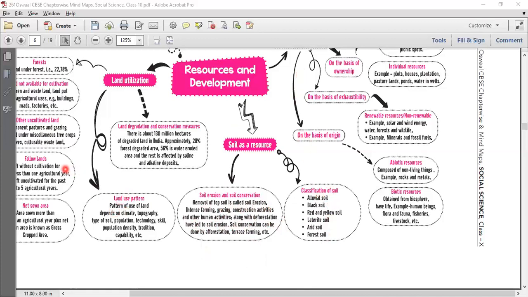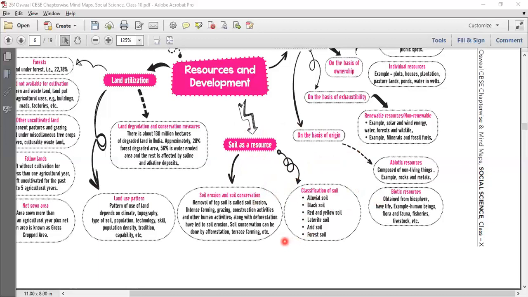Then on the basis of exhaustibility, we have renewable and non-renewable. Renewable are the ones that we can renew, and non-renewables are the ones that we cannot renew. Minerals and fossil fuels take millions and millions of years to renew, so they go in the non-renewable part. Solar, wind, forest, wildlife, these are all renewable resources.